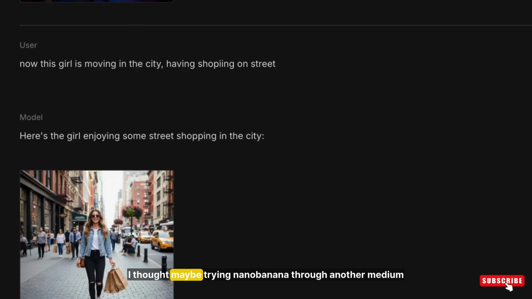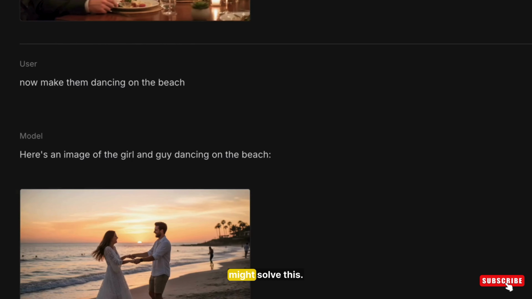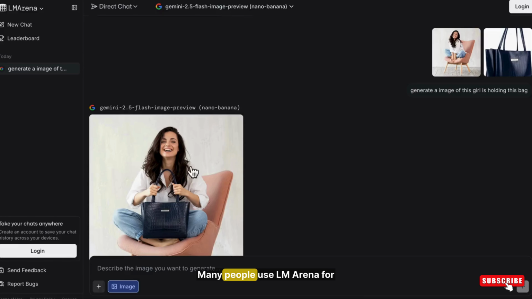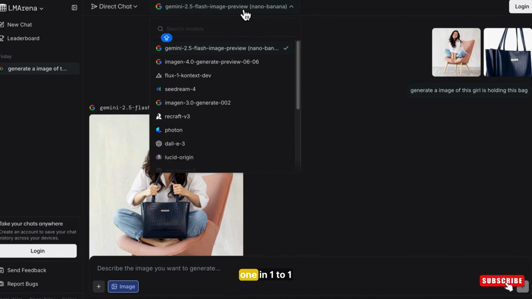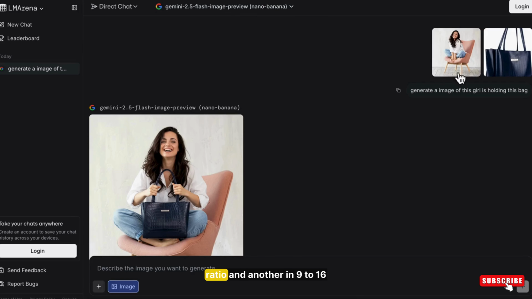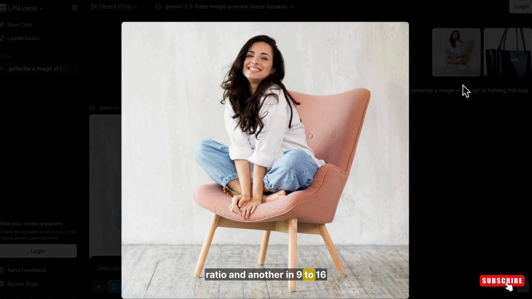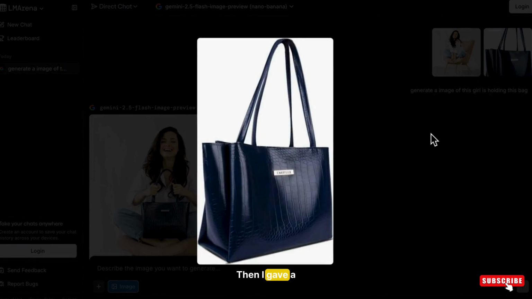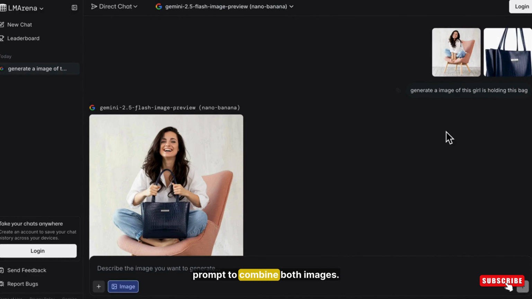At first, I thought maybe trying Nano Banana through another medium might solve this. Many people use LM Arena for Nano Banana access. So I went to the LM Arena site. I uploaded 2 images, one in 1:1 ratio and another in 9:16 ratio. Then I gave a prompt to combine both images, and the result?